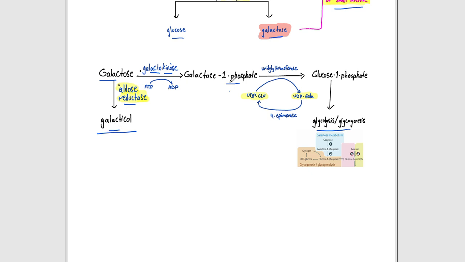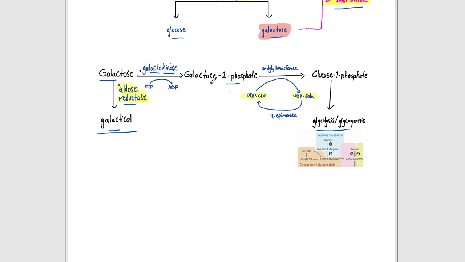Unlike the galactose 1 phosphate, which uses the galactokinase to convert the galactose into galactose 1 phosphate. They also use ATP, which is converted to ADP. And if you see an enzyme containing kinase in its name, that means it is going to add a phosphate group. For example, here we have the galactose, and it becomes galactose 1 phosphate. The 1 phosphate comes from the kinase because it is adding a phosphate group.